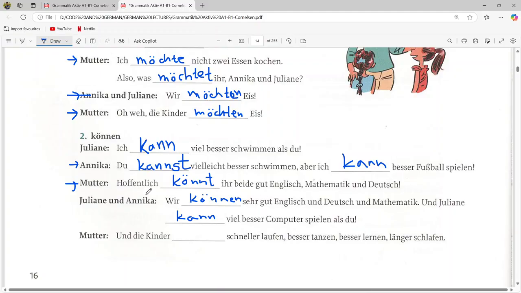And lastly, the mother is saying that und die Kinder, so the kids, this is plural, so for plural the können remains können. Die Kinder können schneller laufen, besser tanzen, besser lernen, länger schlafen. Means that the kids can run faster, dance better, learn better, and sleep longer.